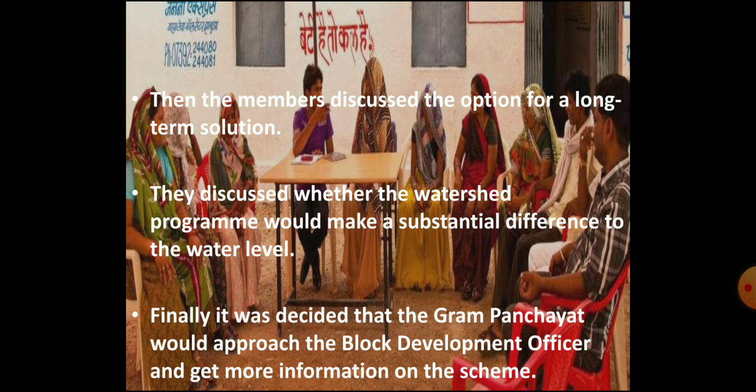They discussed the watershed program as they wanted to know if this program would actually be helpful in raising the water level. After a long discussion, they decided to contact the block development officer, BDO, to get more information about the watershed program.